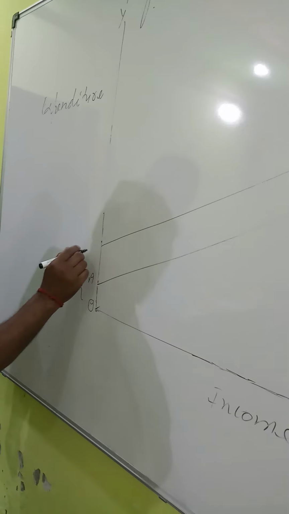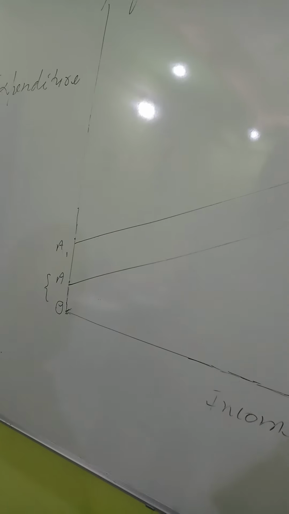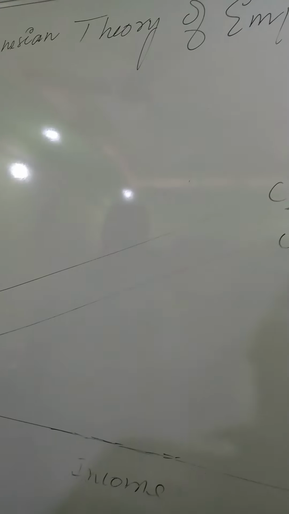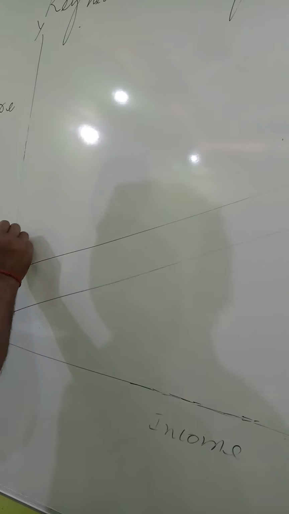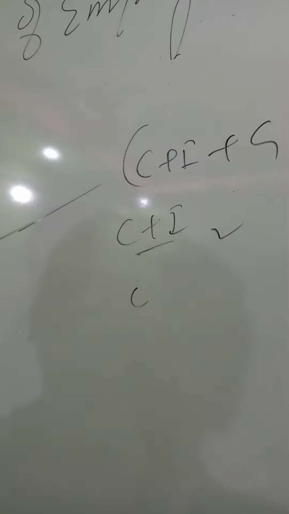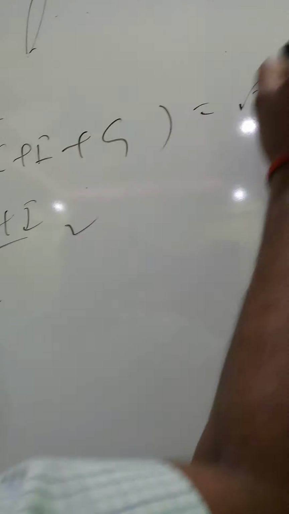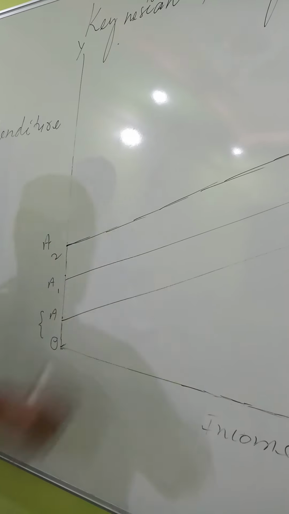This autonomous investment is equal to A1. When we add the government expenditure also to C plus I, then the C plus I line will again shift to a higher level, shown as C plus I plus G. This line may also be termed the aggregate expenditure line, because here aggregate expenditure has been divided into three parts: consumption, investment, and government expenditure. Now, this line is A to C plus I plus G.